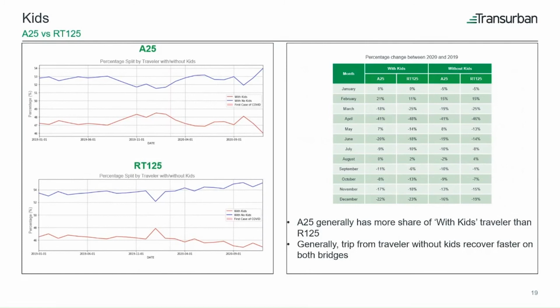Next, we'll look at the traveler with or without kids from the StreetLight data. We can see that A25 generally has more share of traveler with kids than the Route 125 by about 1 to 2%, not much different actually. And trips without kids recover faster on both bridges by looking at the table above. It is also interesting to see that there's a sharp increase in share for travel with no kids at the end of 2020 for A25 when the total or overall trips drop in December 2020.